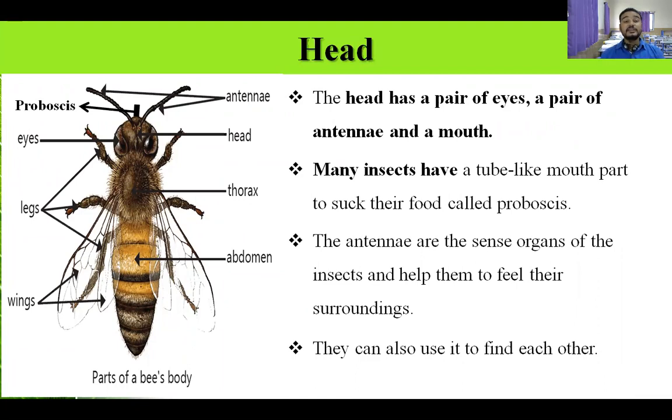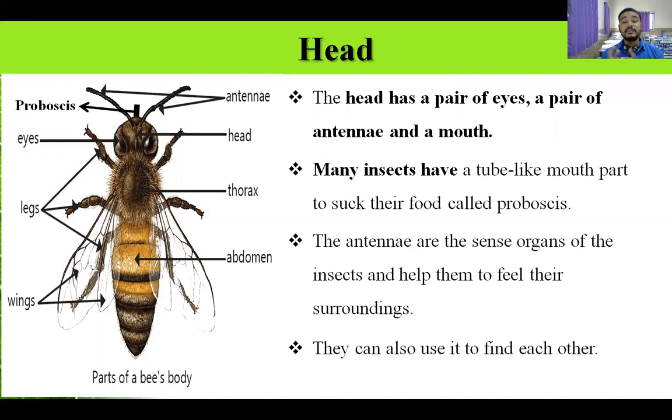Other than eyes, they have two separate wing-like structures, and those are called antenna. And what is the function of the antenna? Antenna is used as a sense organ. Like which sense organs do we have? We have ears for listening. We have skin with which we sense touch. We have a nose with which we can smell also.